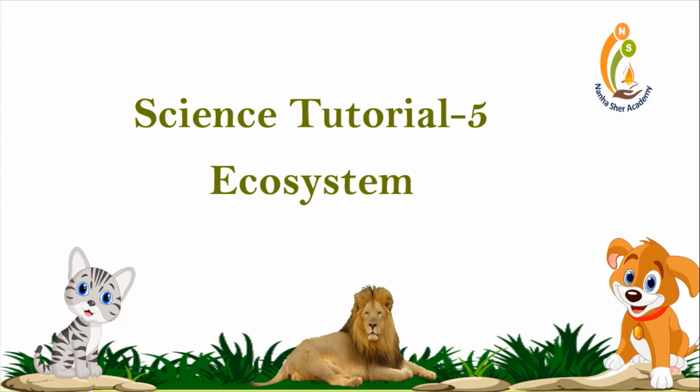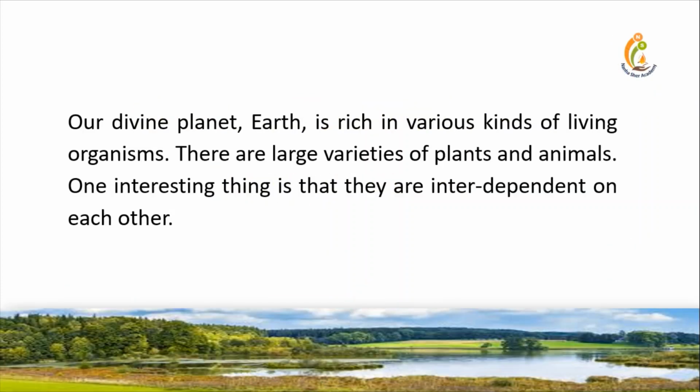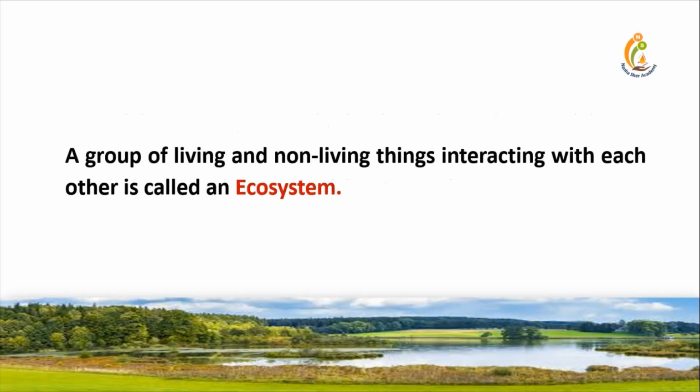Today we are taking another chapter from Science: Ecosystem. Our divine planet Earth is rich in various kinds of living organisms. There are large varieties of plants and animals. One interesting thing is that they are interdependent on each other. A group of living and non-living things interacting with each other is called an ecosystem.